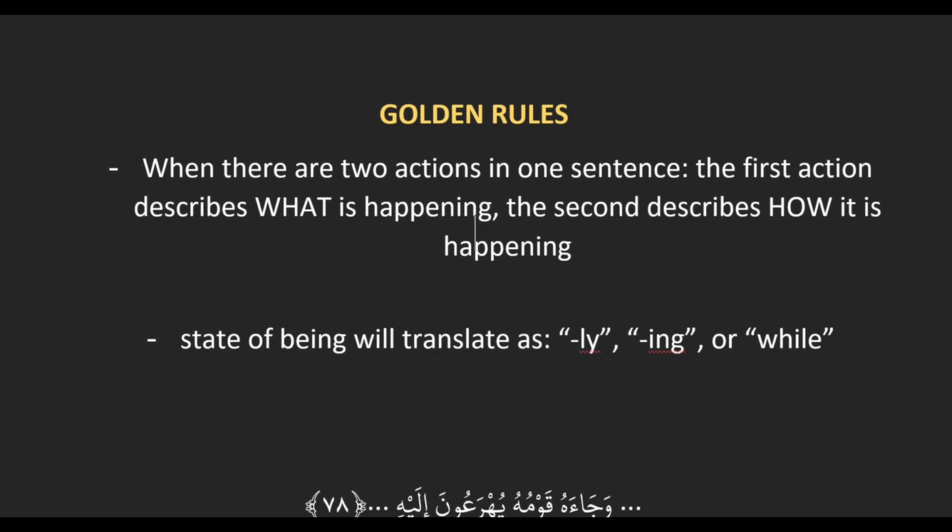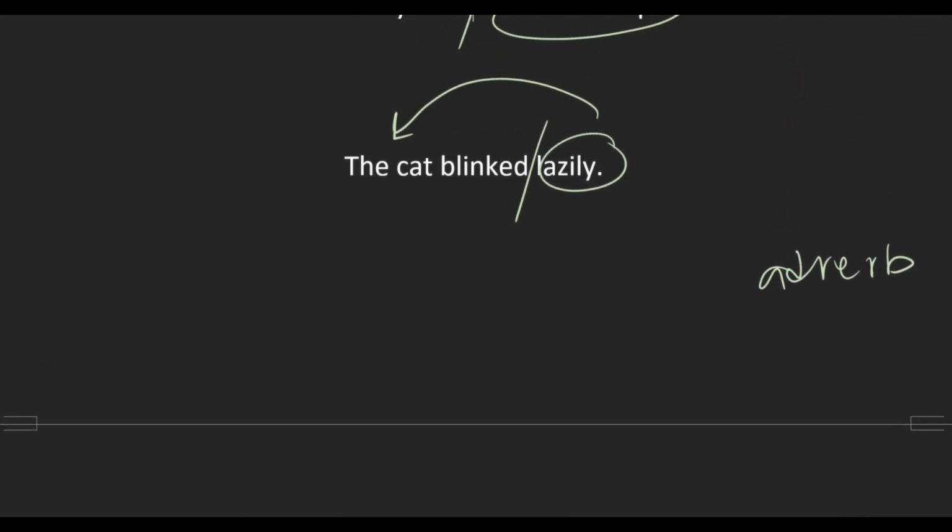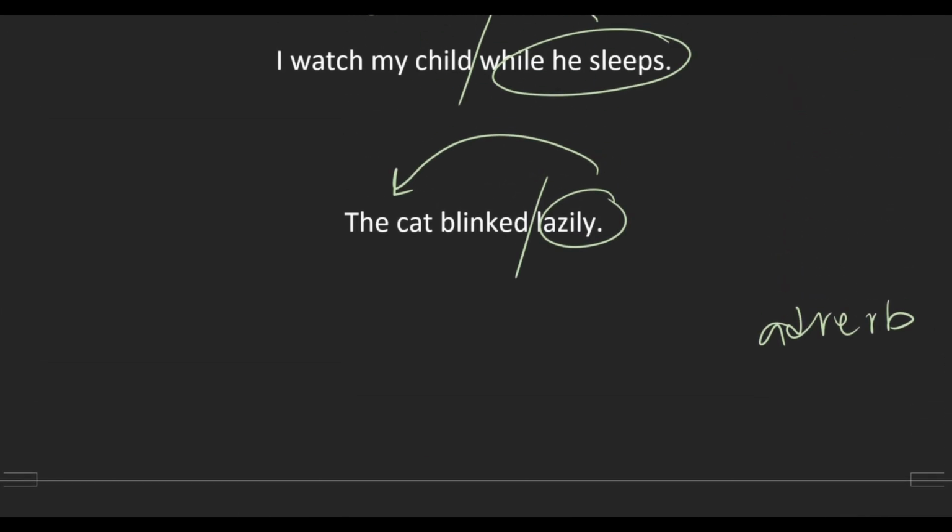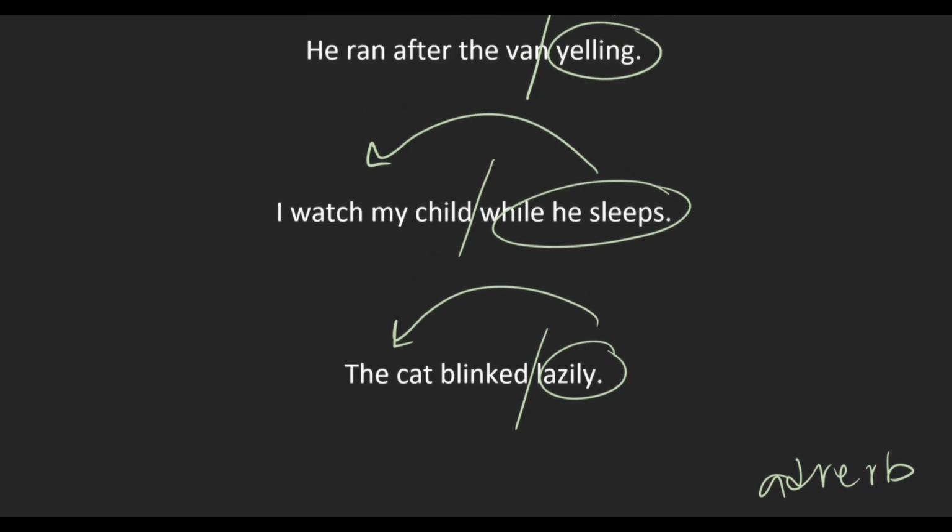So if we look at the examples from before: the cat blinked. What is happening? The cat is blinking. How is that happening? Lazily would be the second action in Arabic. For the second sentence, watching would be the first action, and while he sleeps would be the second action because it's describing the how.